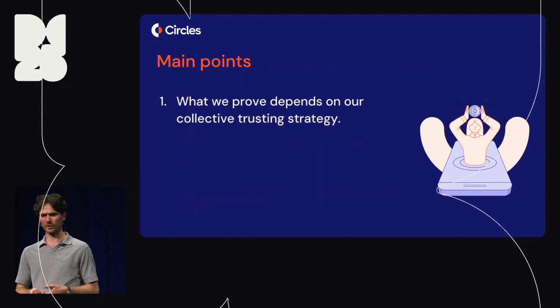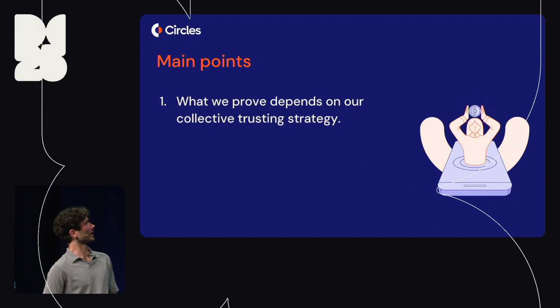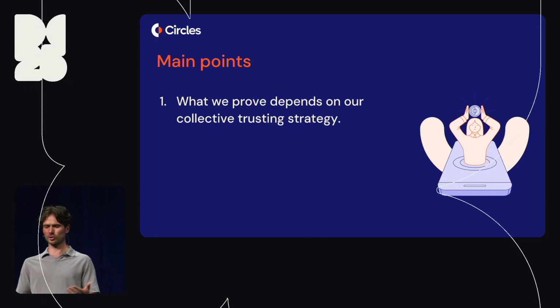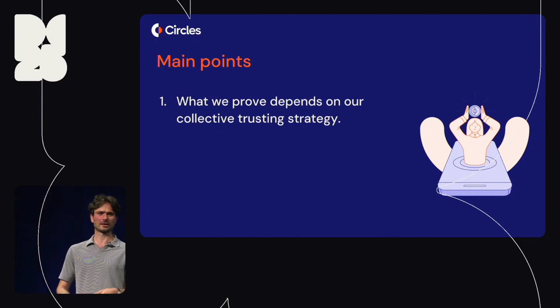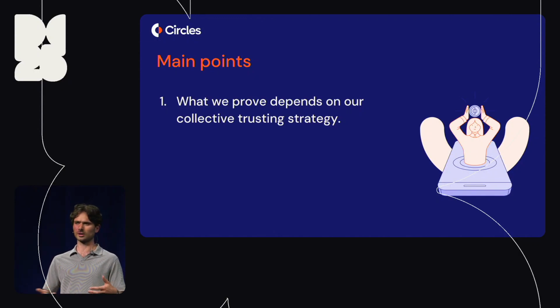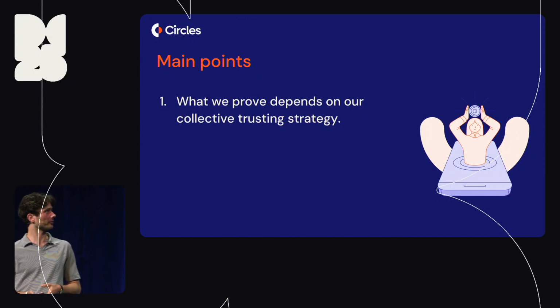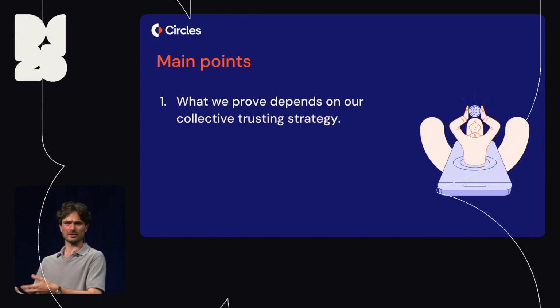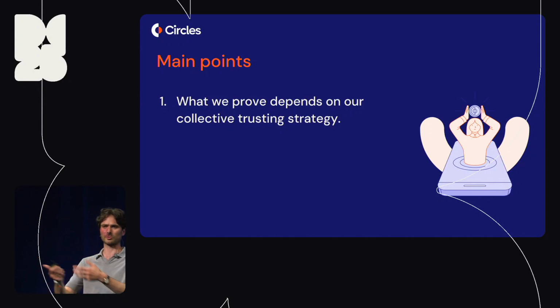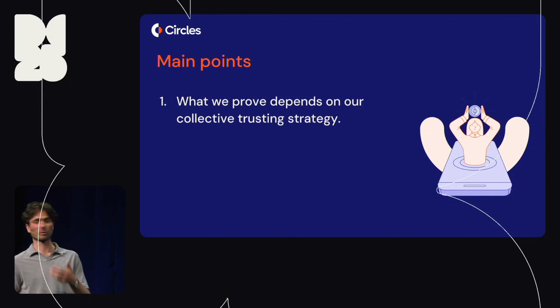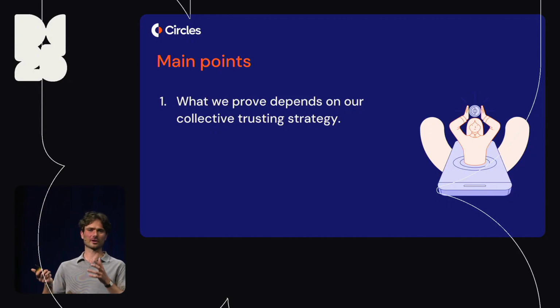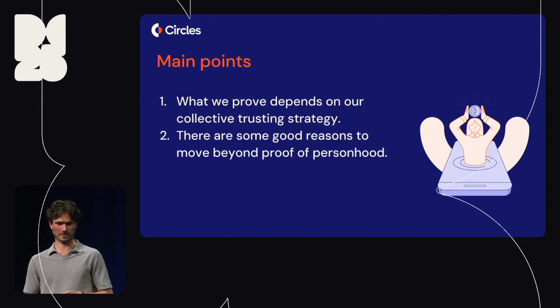So the main points I want to drive home over the next 15 minutes or so is that A, what we prove depends on our collective trusting strategy. And that's kind of a truism. I mean, of course that is true. But what I mean is that if what we're after is a proof of personhood, then depending on the collective accuracy of our beliefs in the personhood of others, we might achieve that. If our criterion is another property that is hidden that we want to provide proof of, then again, depending on the accuracy of our collective beliefs, we might do that. If all of us are doing different things, then probably we're not really proving anything.